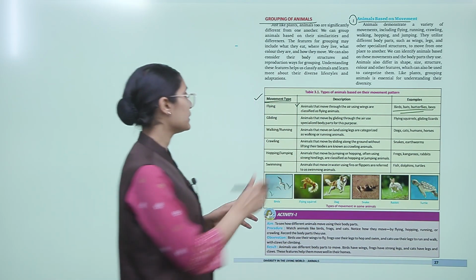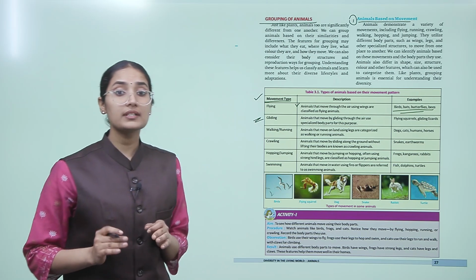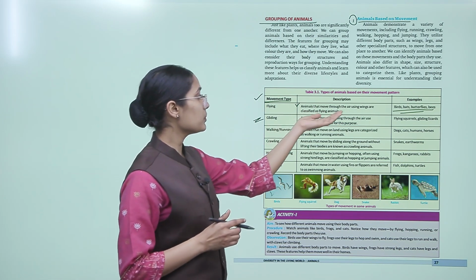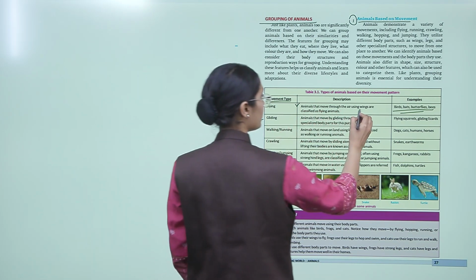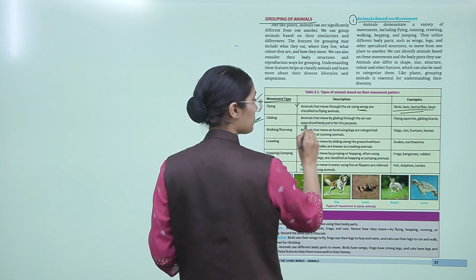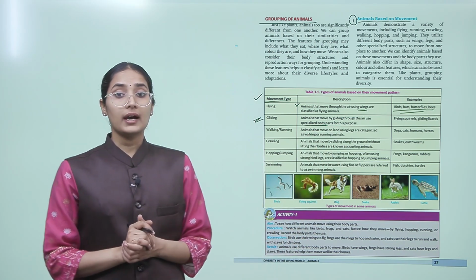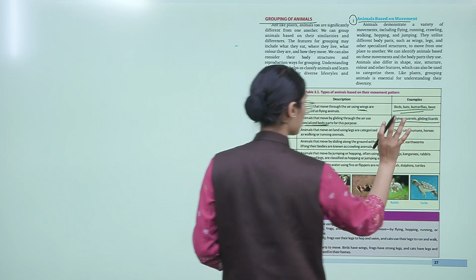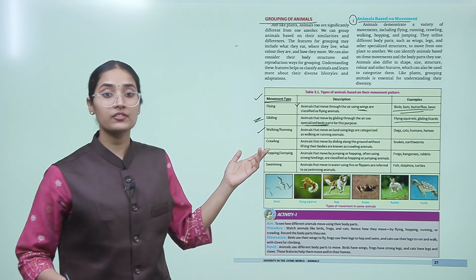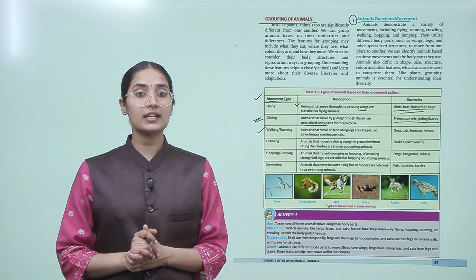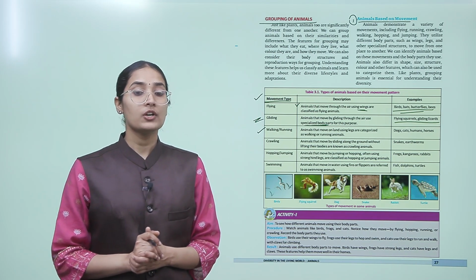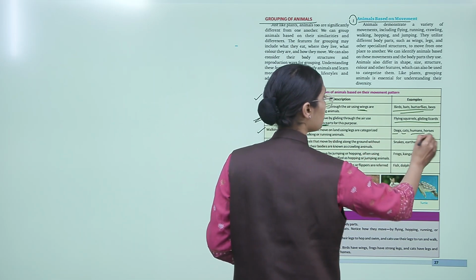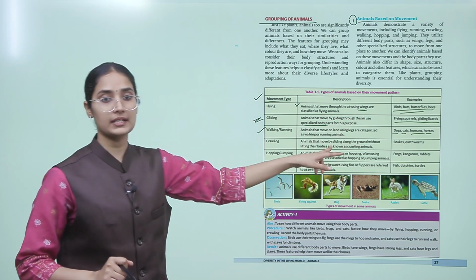If we talk about gliding, what is gliding? Animals that move by gliding through the air use specialized body parts for this purpose. Here the animal was using its wings, but here they are using specialized body parts. For example, the flying squirrel and the gliding lizard don't have wings, but they have specialized body parts. Now walking and running: animals that move on land using legs are categorized as walking or running animals, like dogs, cats, humans, and horses. So humans are also included in this category.